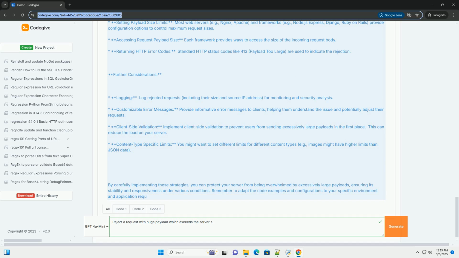Content type specific limits: you might want to set different limits for different content types. For example, images might have higher limits than JSON data. By carefully implementing these strategies, you can protect your server from being overwhelmed by excessively large payloads, ensuring its stability and responsiveness under various conditions. Remember to adapt the code examples and configurations to your specific environment and application requirements.